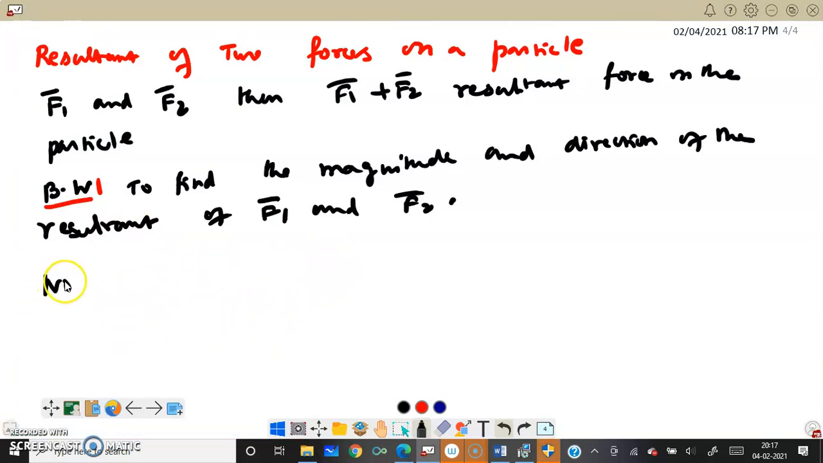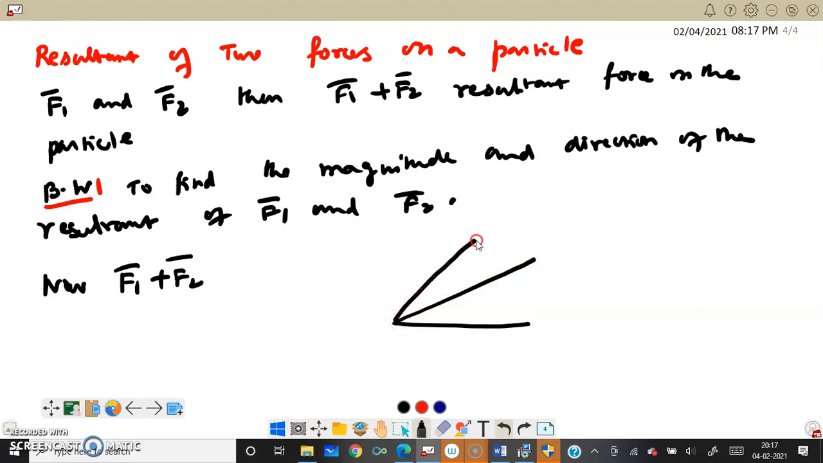So we see 2 forces acting on the object. Now we are taking F1 plus F2. This is the resultant. The angle between F1 and F2 is alpha. So we'll draw the figure. There is a force F1, there is a force F2, and this is the resultant F1 plus F2.